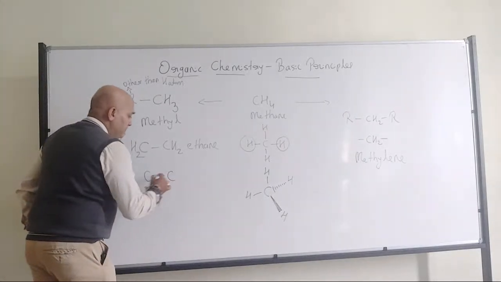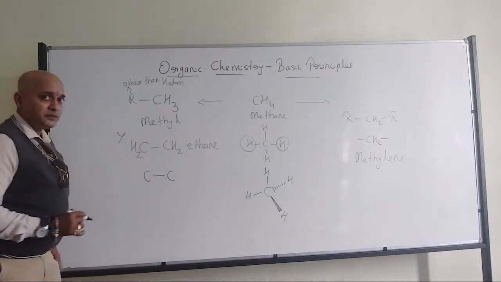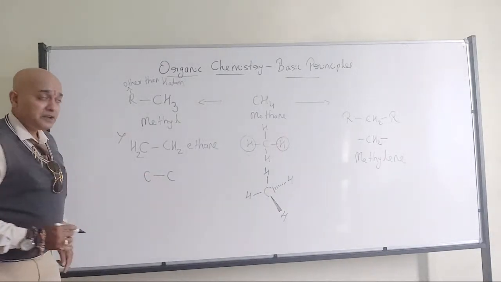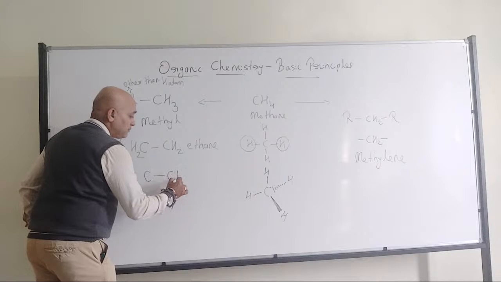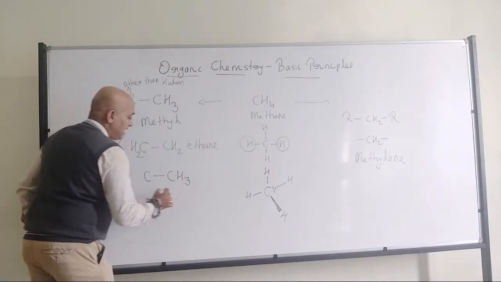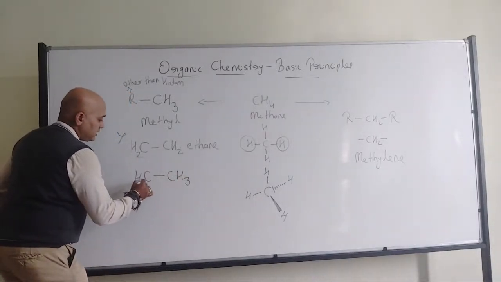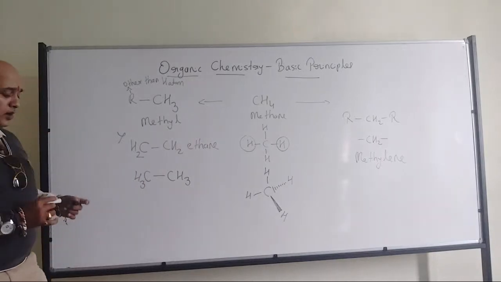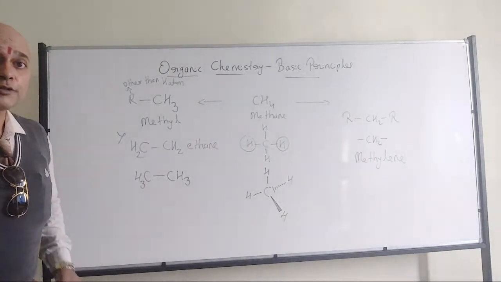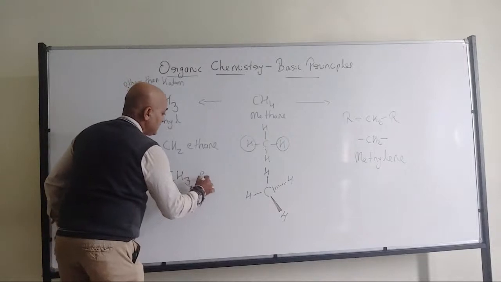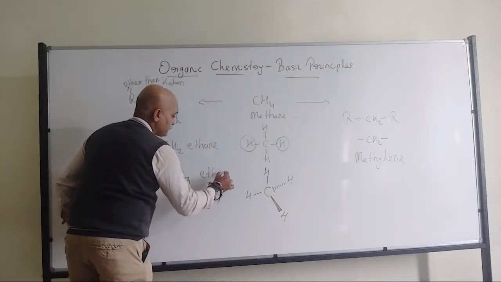But carbon will be satisfied only when there are 4 bonds. That means each carbon can make 3 bonds with 3 hydrogen. Each carbon can make 3 bonds with the 3 hydrogen. That's where I have the ethane.